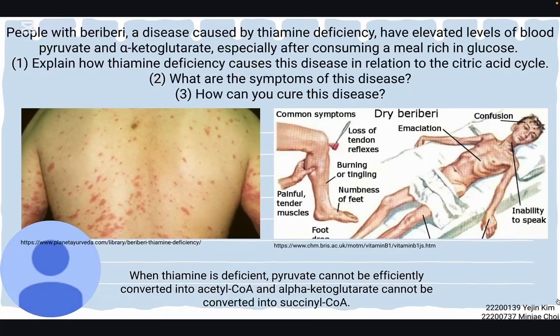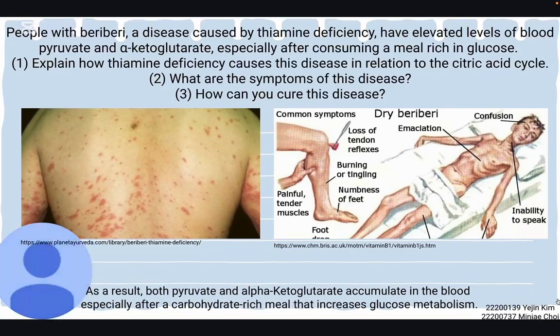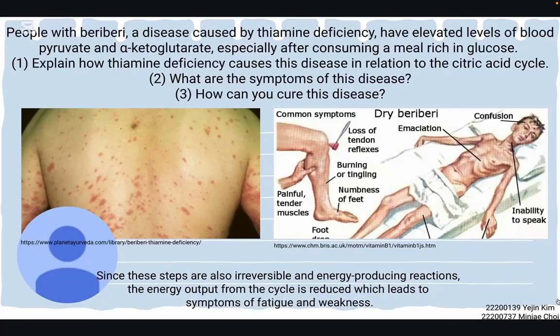When thiamine is deficient, pyruvate cannot be efficiently converted into acetyl-CoA, and alpha-ketoglutarate cannot be converted into succinyl-CoA. As a result, both pyruvate and alpha-ketoglutarate accumulate in the blood, especially after a carbohydrate-rich meal that increases glucose metabolism. Since these steps are also irreversible and energy-producing reactions, the energy output from the cycle is reduced, which leads to symptoms of fatigue and weakness.